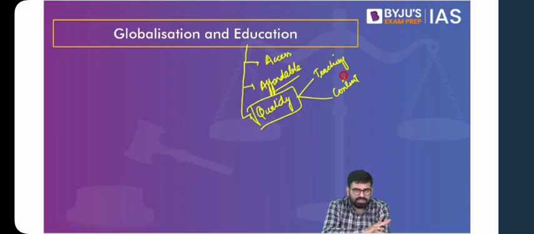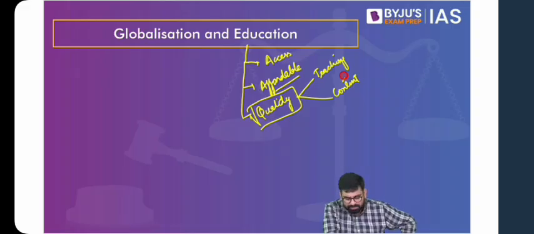Then you talk about the content. The content will also change because we will definitely adopt a few things from there, and they will also adopt a few things from us. Yes, so it may not always contribute to teacher-pupil ratio. It can be only in specific cases, but at least the most number of students will have access to education. Yes, so better innovation, better thinking, better market experience, etc. So these are the few dimensions about globalization that you can think.